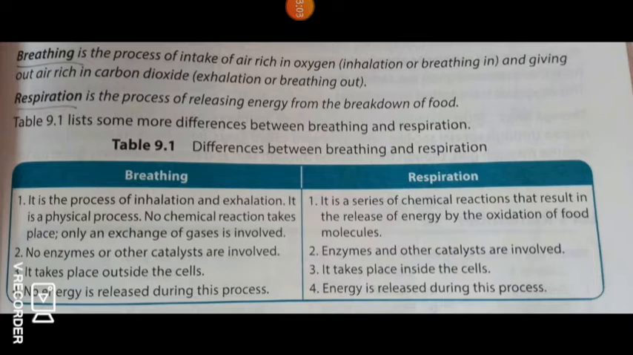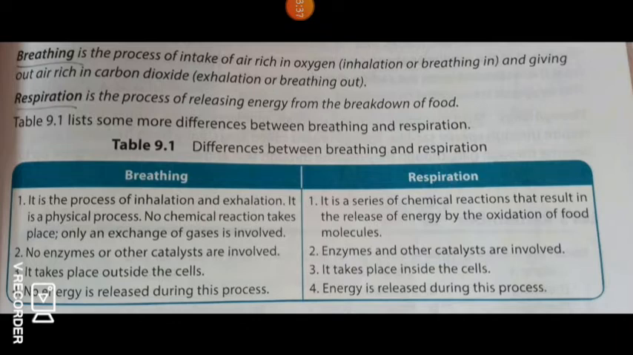The basic process of respiration is similar in all plants and animals and results in the release of energy. Respiration is the process of breakdown of food in the cells with the release of energy. Respiration mainly takes place in the cells of an organism. In animals there are a variety of respiratory systems.